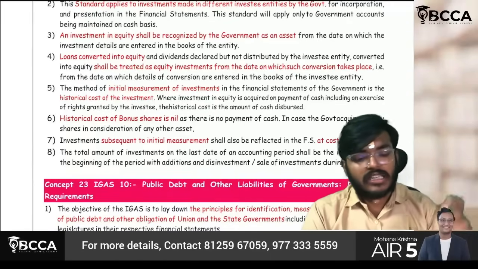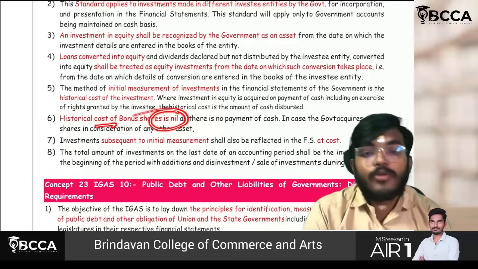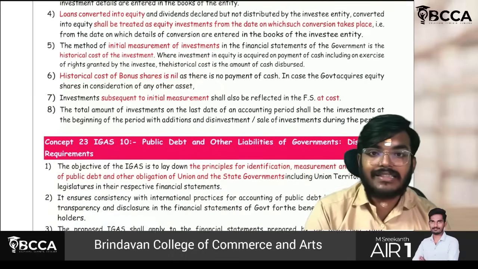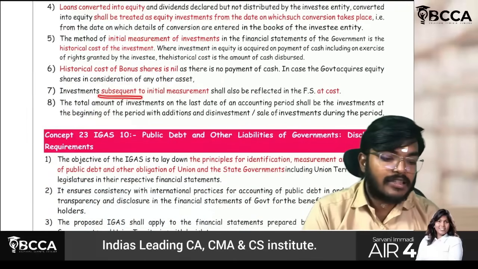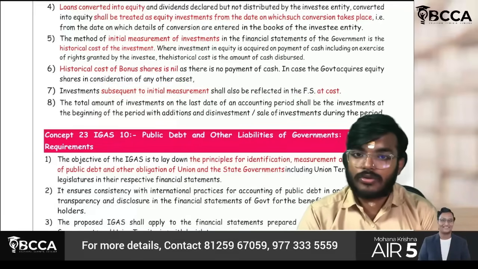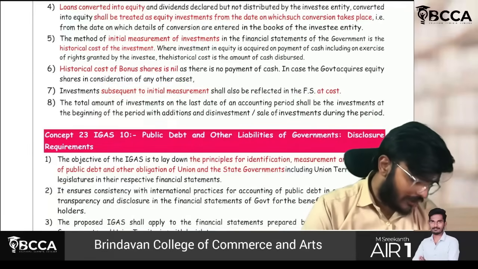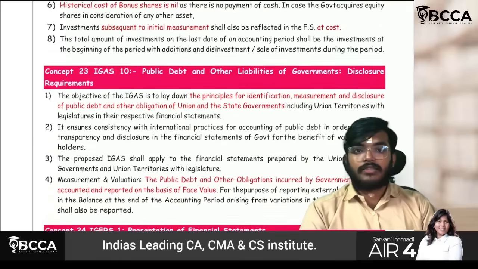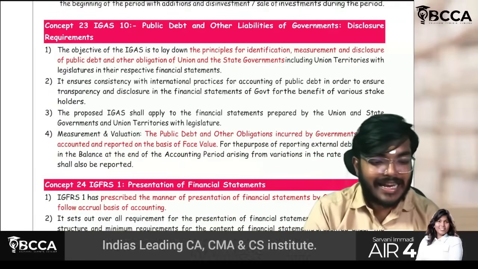Next part. Sir, if any bonus shares are issued, the cost of those bonus shares we have to take as nil. It will be applied subsequent to initial measurement at cost; you have to disclose at cost. Okay sir. IGAS 10.